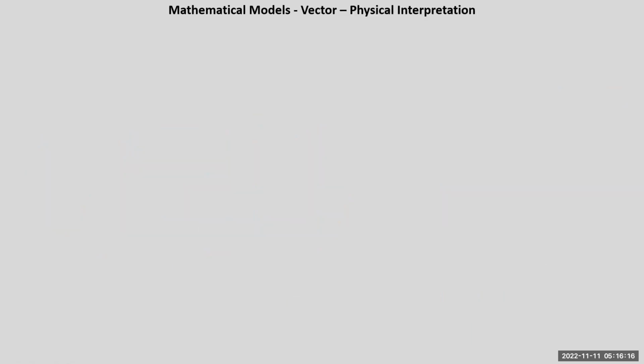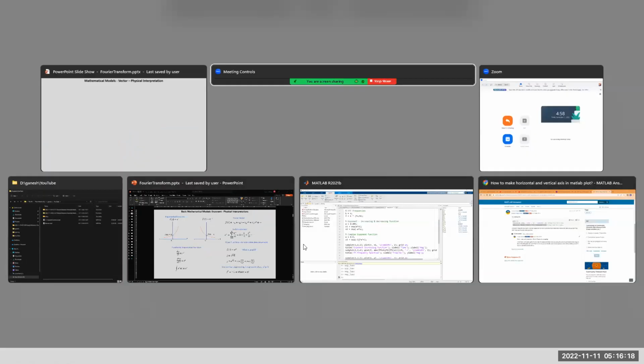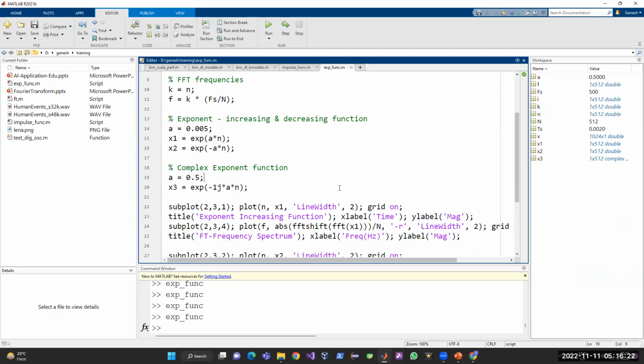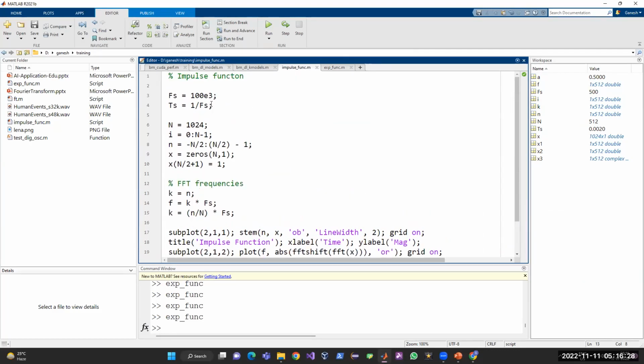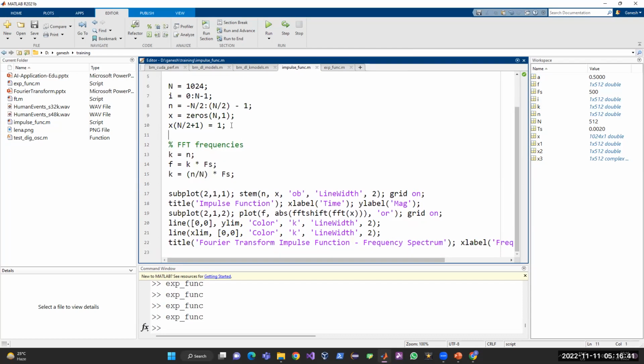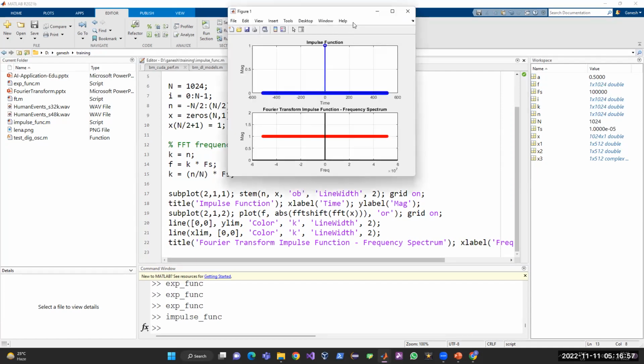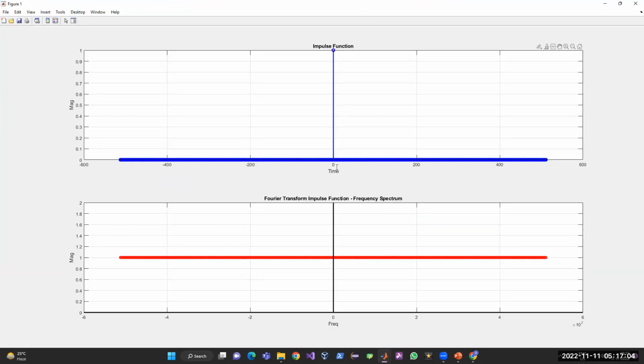We'll see a simulation in MATLAB for impulse function and exponential function. So for the impulse function, we have written a simple MATLAB code. These are the parameters for sampling frequency and sampling time. These are the number of samples. Now we made the center value equal to 1, which simulates your impulse function. And then we plotted it along with its Fourier transform in the second graph. Now if you run this, you can see the impulse function with pulse width 0.